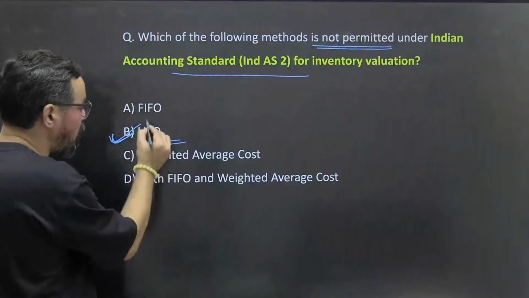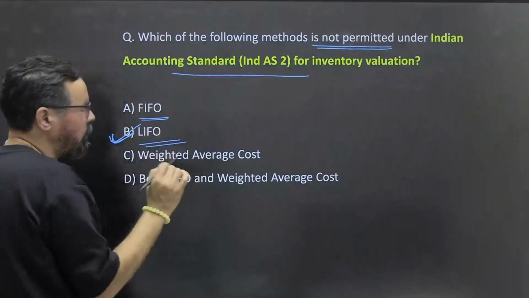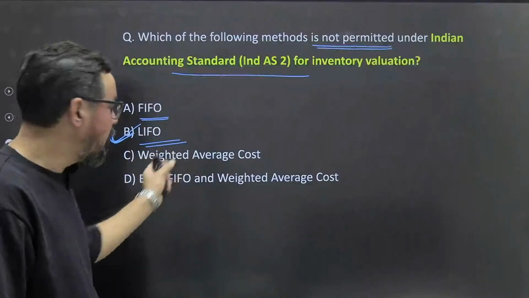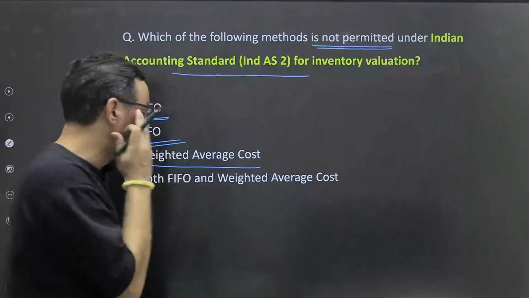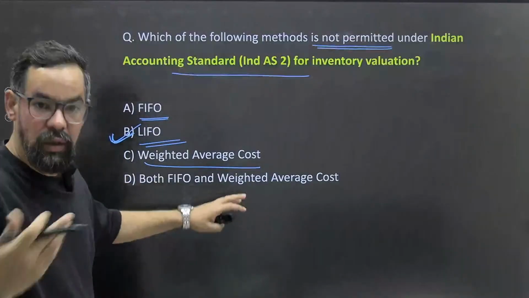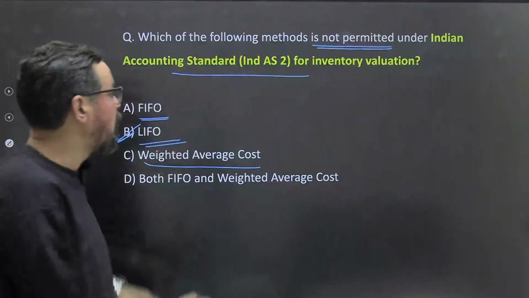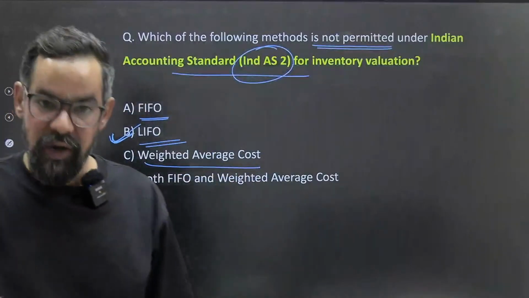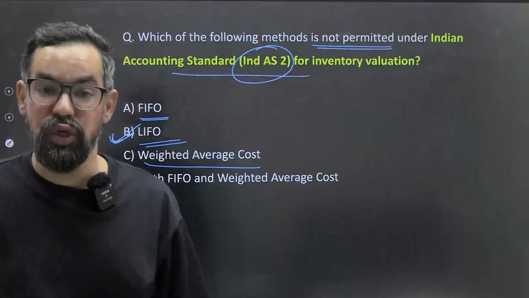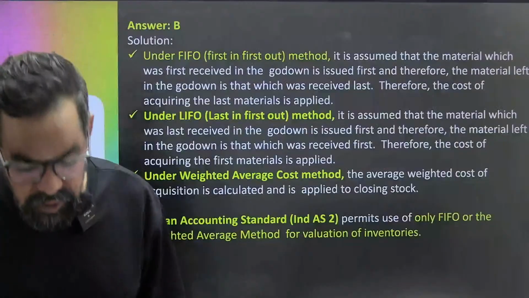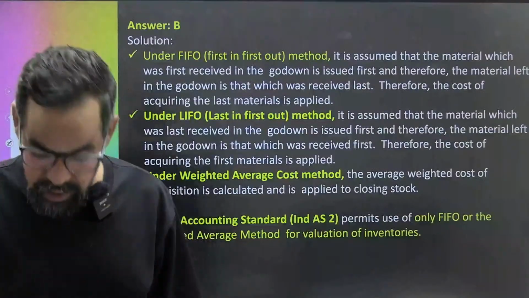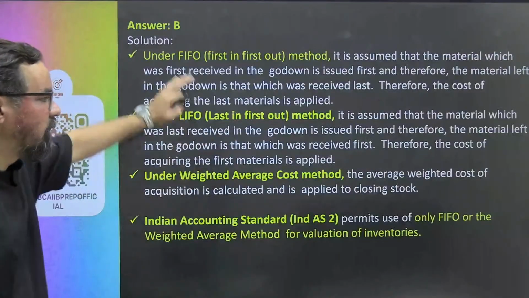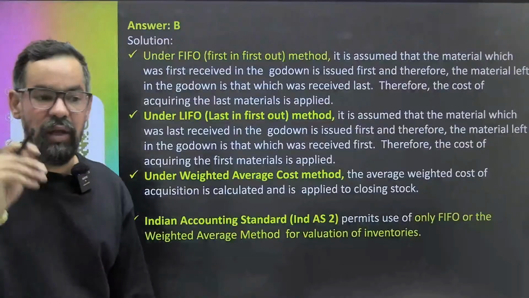We have inventory, I hope you guys know about these ones, anyone having any doubt please do let me know. FIFO आपका first in first out, ठीक है, last in first out, weighted average, so both FIFO and weighted average are as per Indian Accounting Standard 2, we can use these two methods for inventory valuation where goods are interchangeable, but LIFO is not permitted in this particular case, ठीक है, क्लियर है सबको, इसमें तो कोई डाउट नहीं है किसी का, ठीक है।